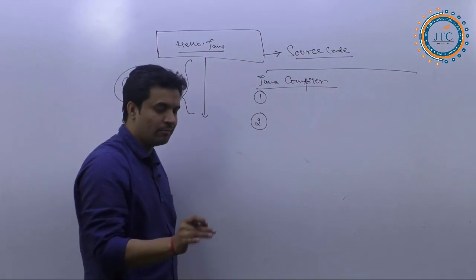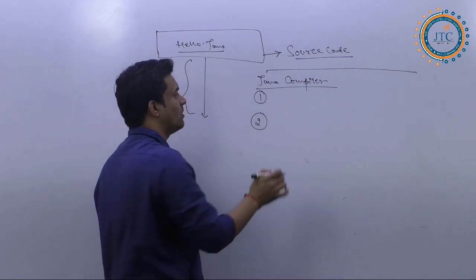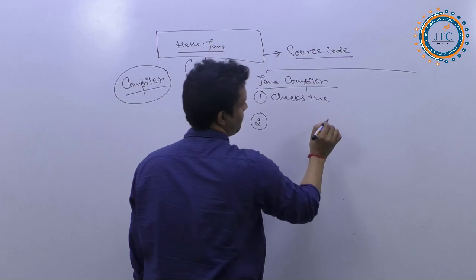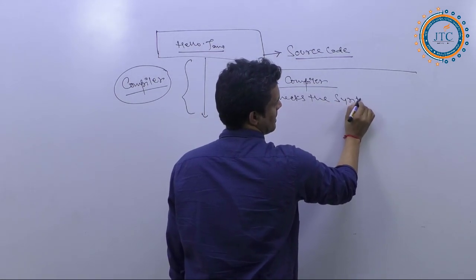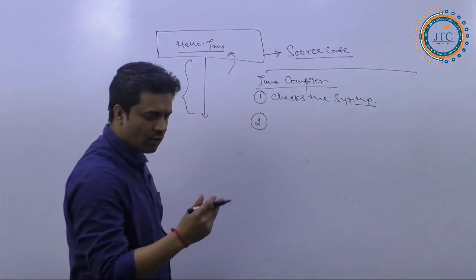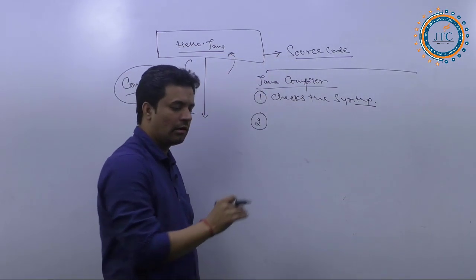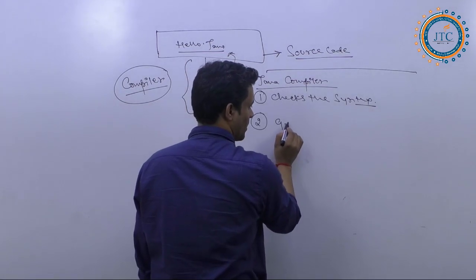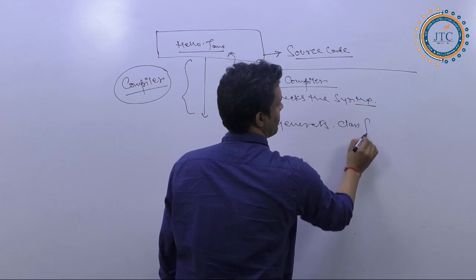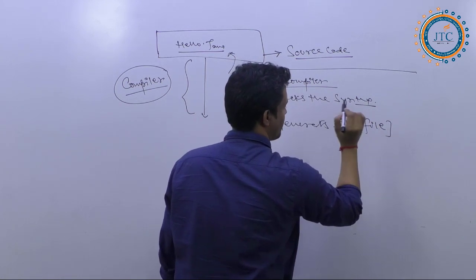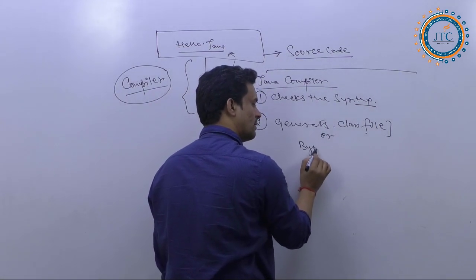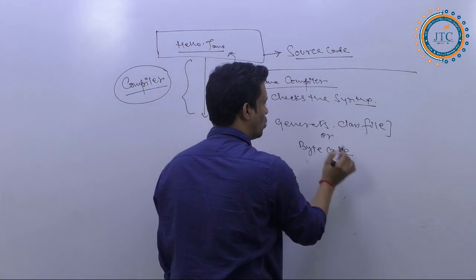Number one, the Java compiler checks the syntax of the language, that is, the high level code you have written, and after that it generates the dot class file, or in another form, the byte code.